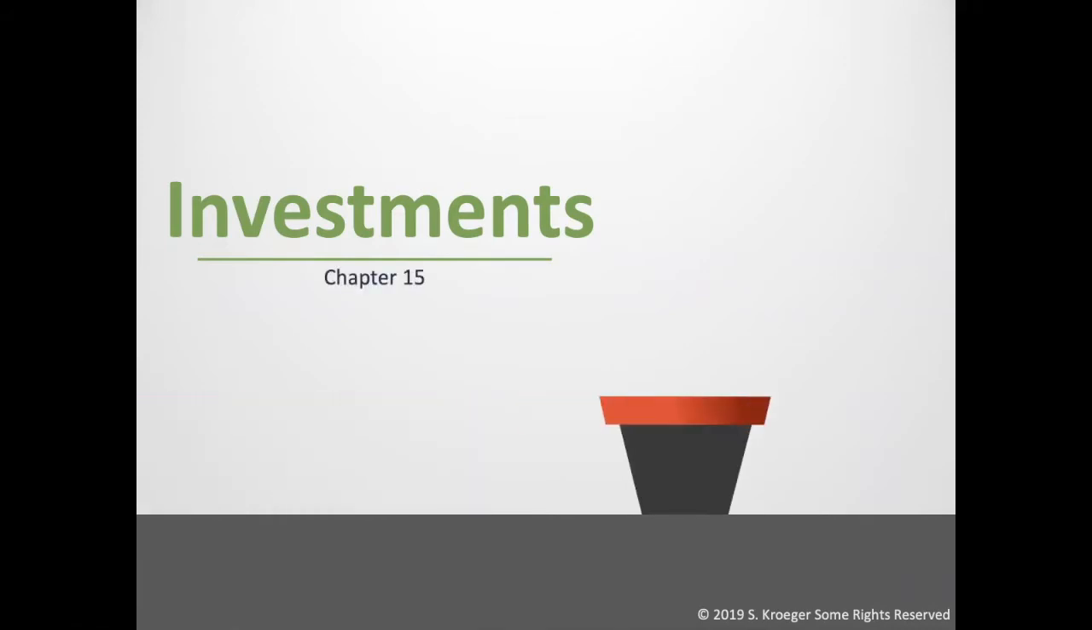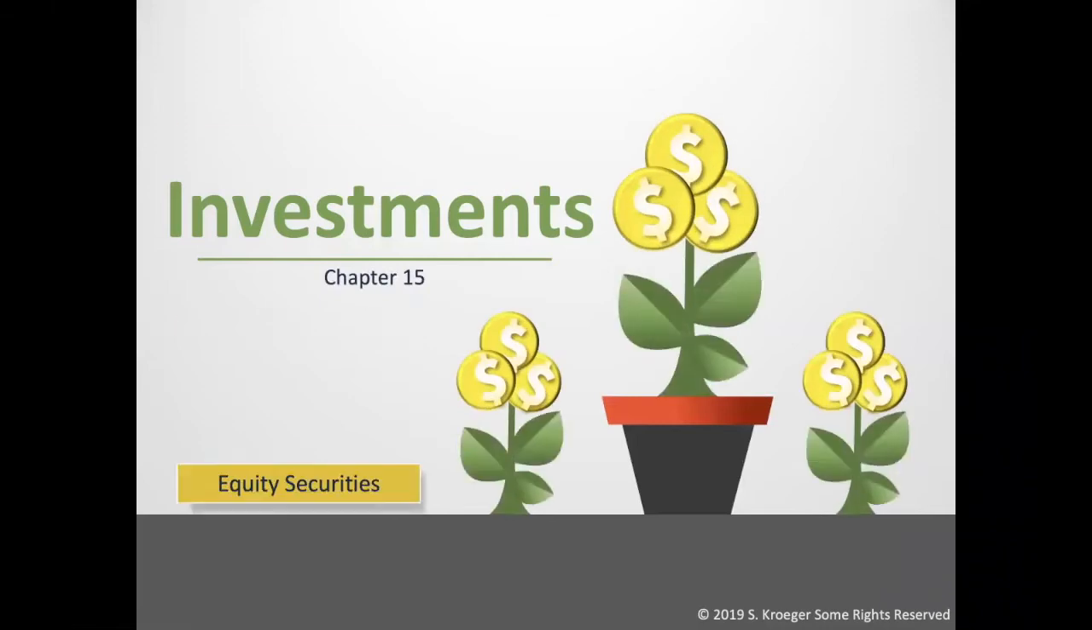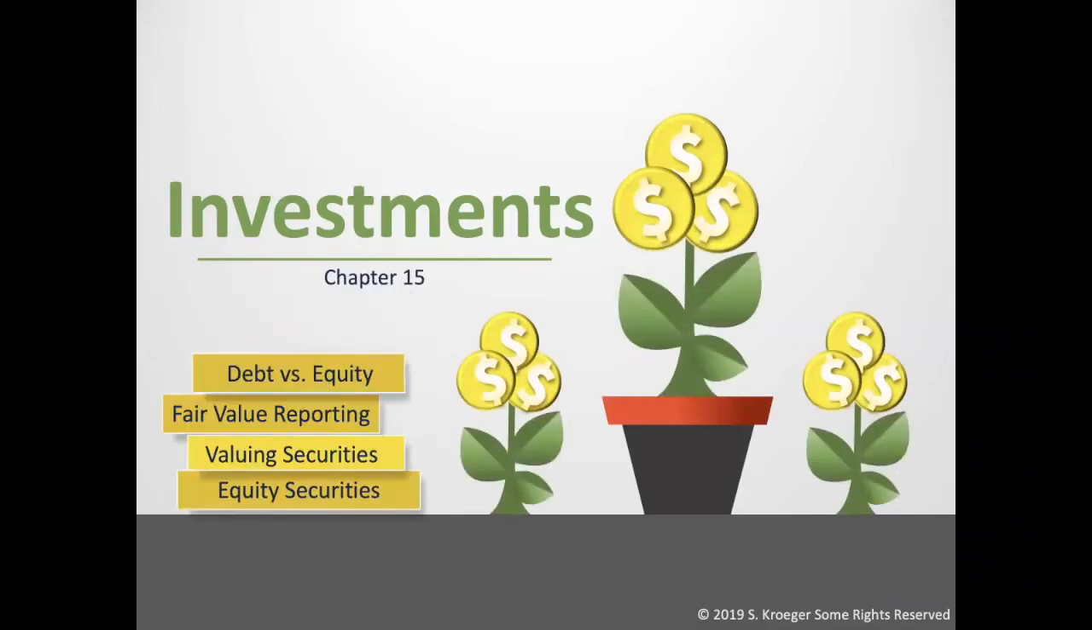The topics we will be covering in this chapter are debt versus equity investments, which is the difference between investing in bonds and investing in stocks. Debt securities can also include other items besides bonds, but this is the type we will be mainly working on. The fair value method of reporting, which will apply to investing in bonds and some of the stock investments. Then how to revalue securities when our investments increase or decrease. And finally, journal entries for equity investments, which would be some of the stock investments.